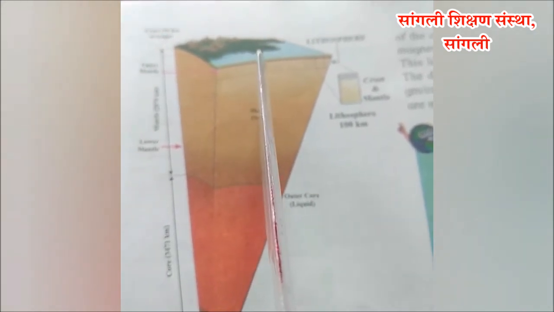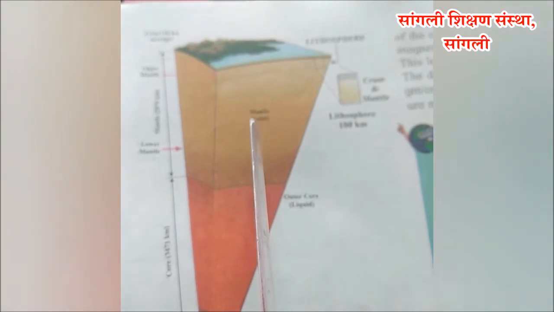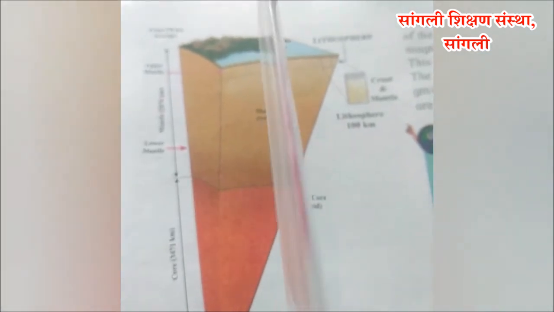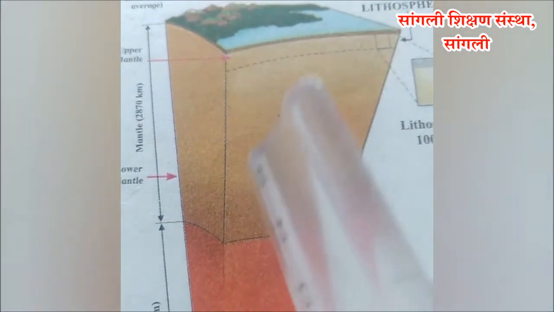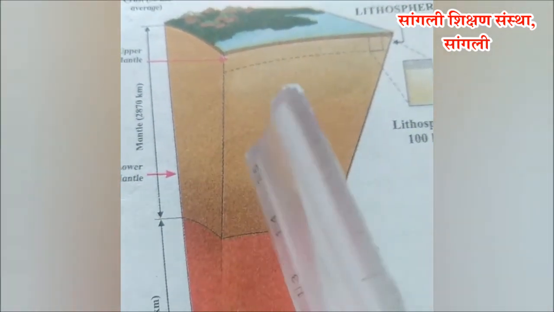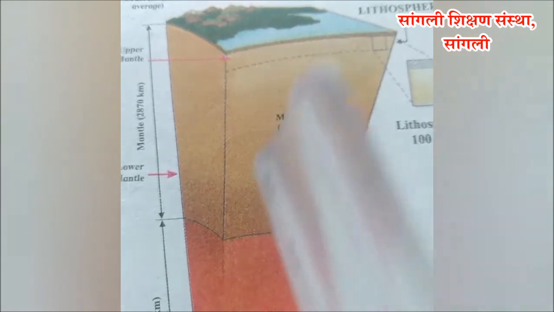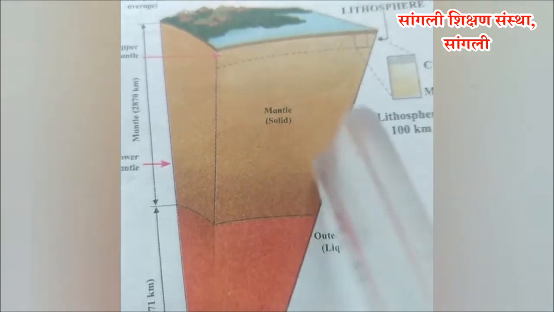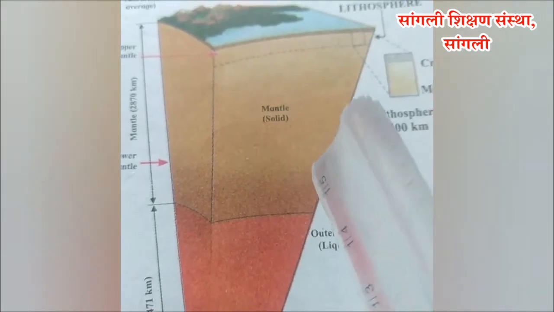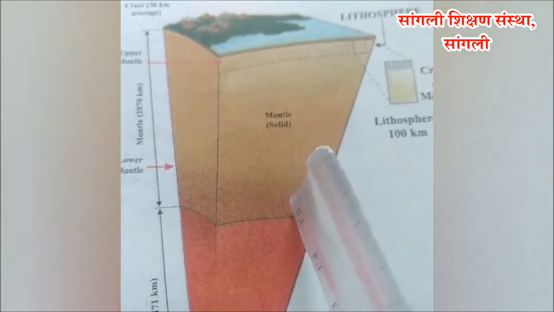The mantle depth begins around 42 km from the earth's surface. In this layer, the temperature is 2200 degrees Celsius to 2500 degrees Celsius. There is a sudden change in the structure and density of material.